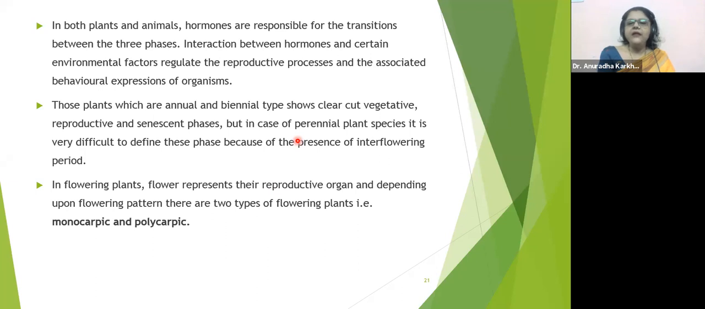That is what, na beta. That makes our metabolism slower, na. So then this thing happens, right? Well, so in both plants and animals, hormones are responsible for transitions between the three phases, as I said. Okay.